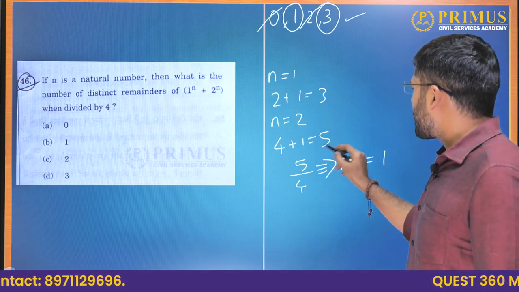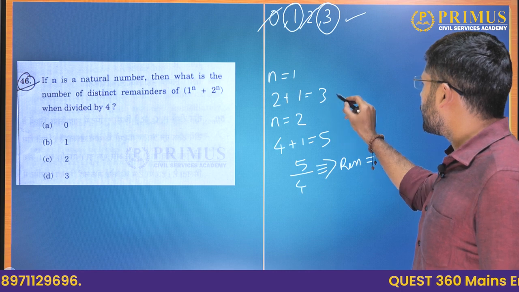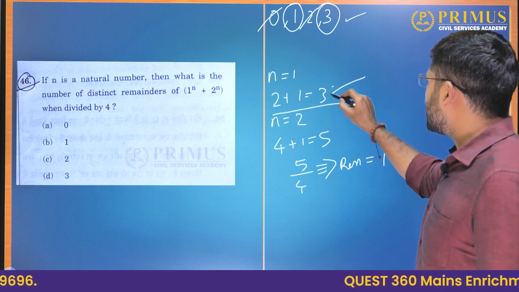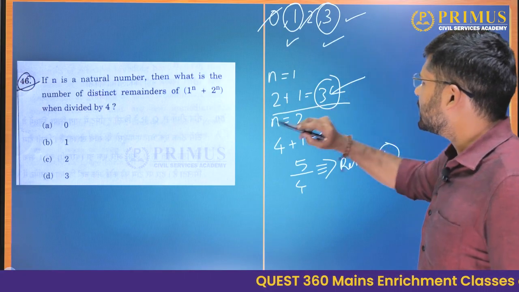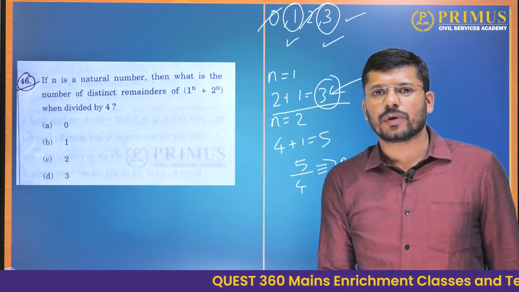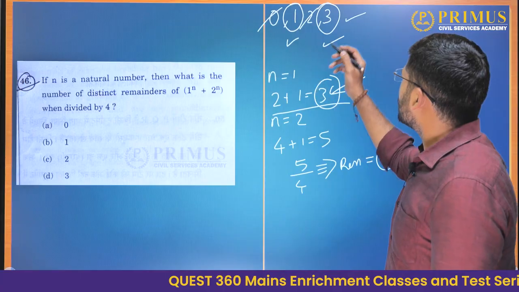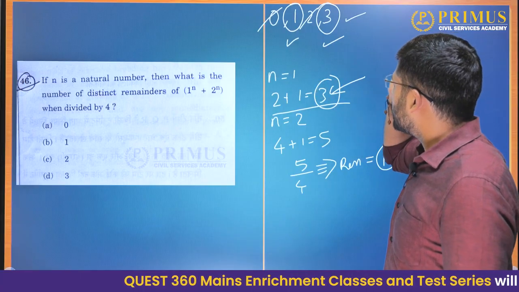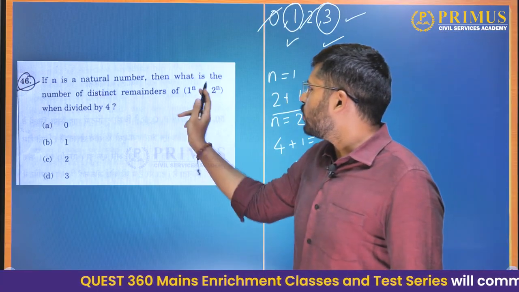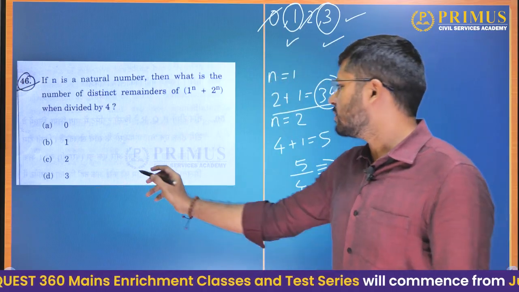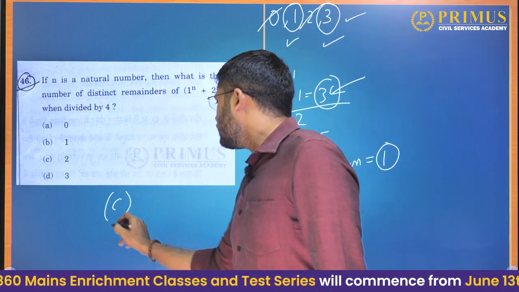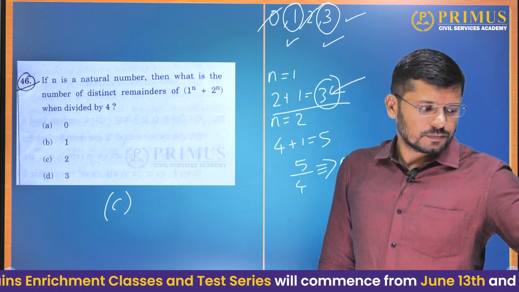Okay, here the remainder will be 3, here the remainder will be 1. So these are the only 2 possible things. We cannot get 2 or 0 at all. So what is the number of distinct remainders? The answer is 2 distinct remainders. The answer is option C. Okay.